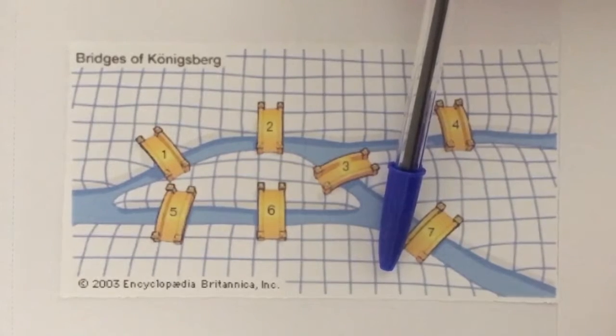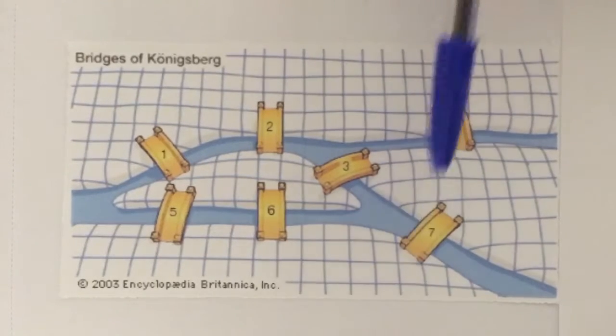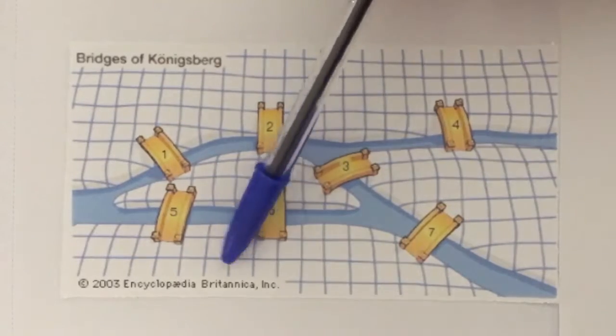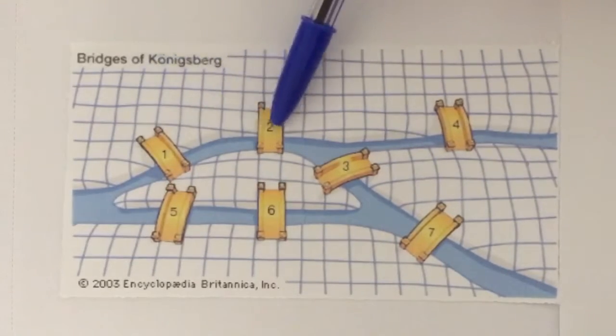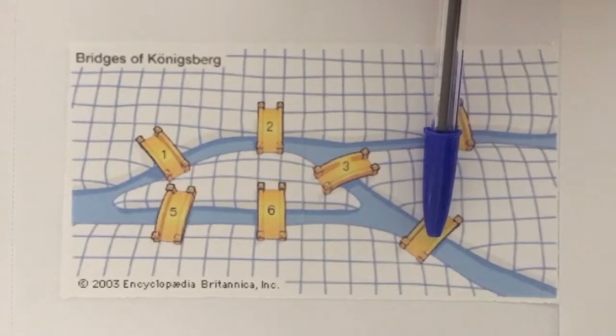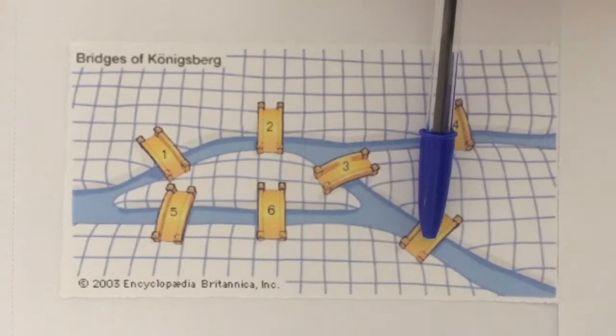Likewise, after multiple attempts at various locations, including bridge number 3, it is evident that no matter what island or bridge the traveller begins at, there will always be one bridge left over, thus one bridge that they are required to walk over twice in order for all to be crossed.